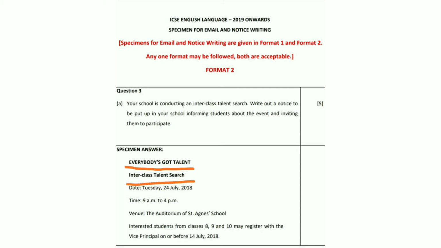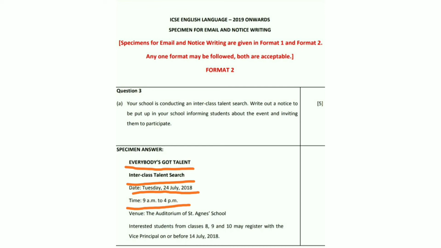Leave a line and then with the margin write down DATE. Then you can write down the name of the day, Tuesday, 24th July, 2018. Then again you will leave a line and then you will write down the time, 9 am to 4 pm. In this case also, a, m and p have to be small letters followed by a dot. Now in this format, you write down DATE colon, TIME colon.